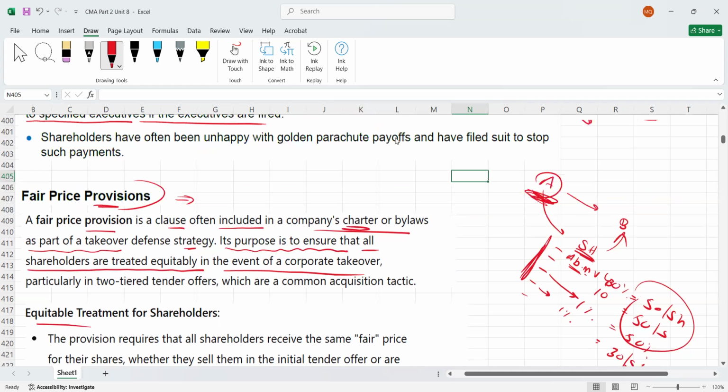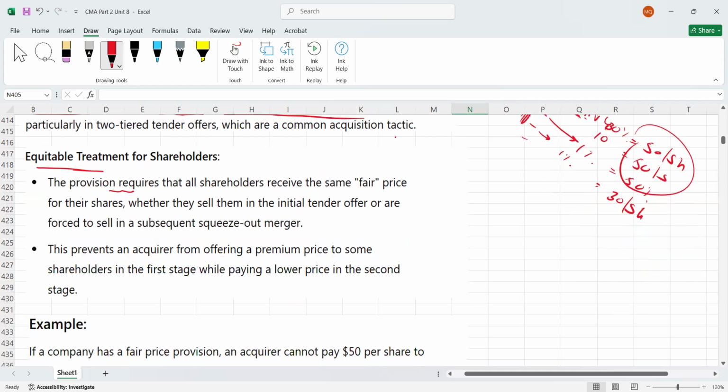And now, how can it work? The provision ensures equitable treatment of shareholders. If you add a fair price provision, the purpose is to treat shareholders equally. This provision requires that all shareholders receive the same fair price for their shares, whether they sell them in the initial tender offer or are forced to sell in a subsequent squeeze-out merger.